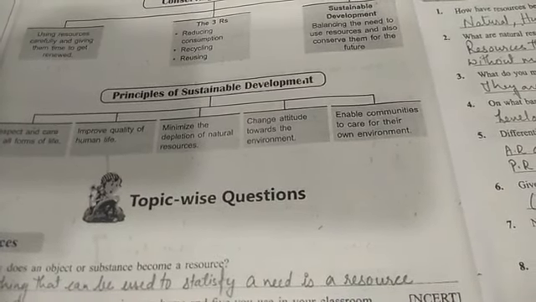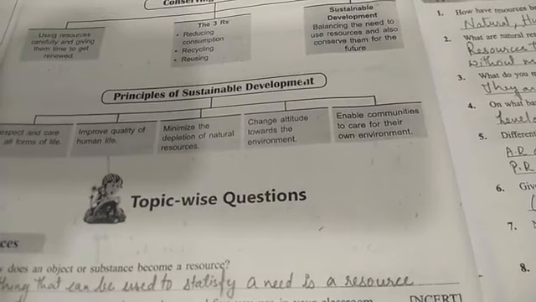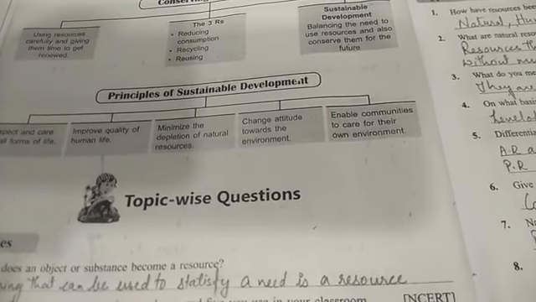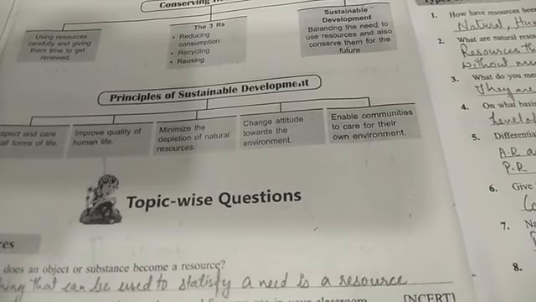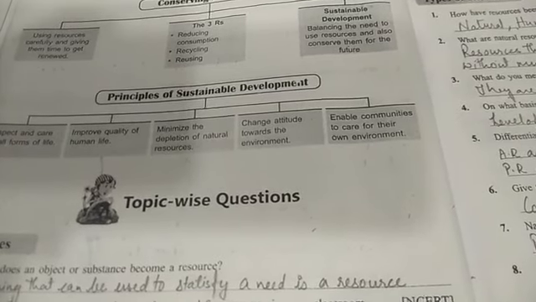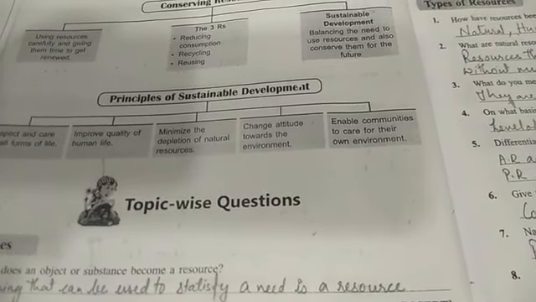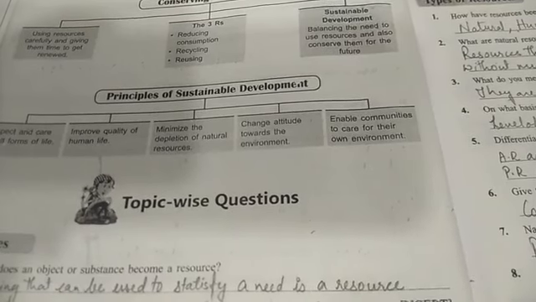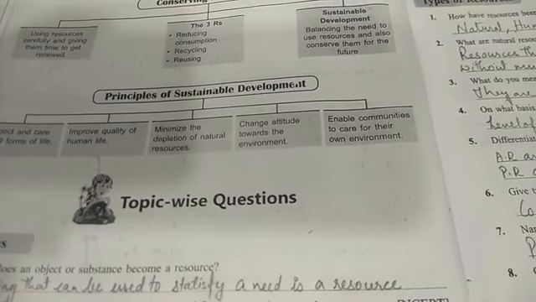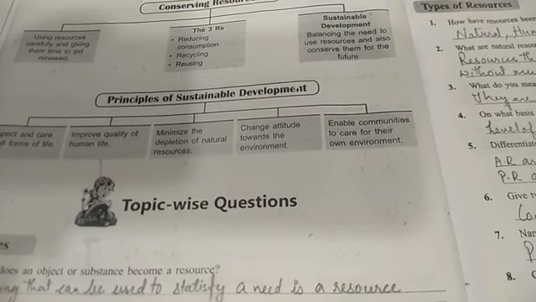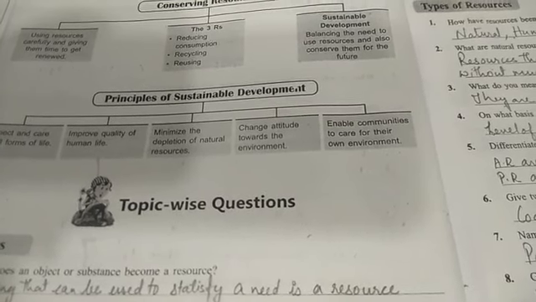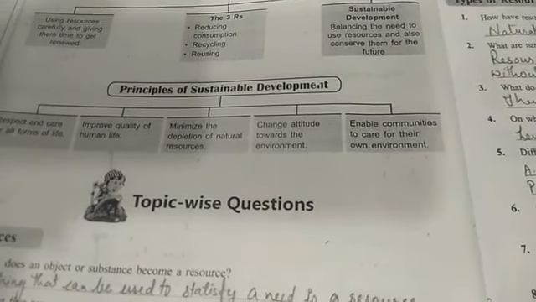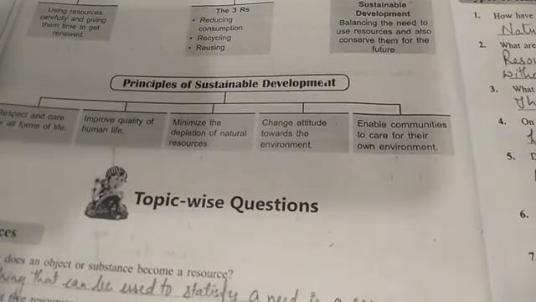Change attitude towards the environment. As we are getting it free, we use it in abundance. We should understand this environment is very much necessary for us. As we are using it, we should not harm it. If it is available free, it doesn't mean you can harm nature in any way.